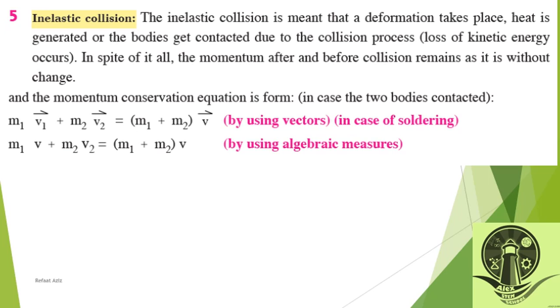The momentum conservation equation when the two bodies are connected, as I told you before, is m1 v1 plus m2 v2 equals (m1 plus m2) v. After collision they become one body, so they have the same velocity. The first case is in vector form, the second case is in scalar form.